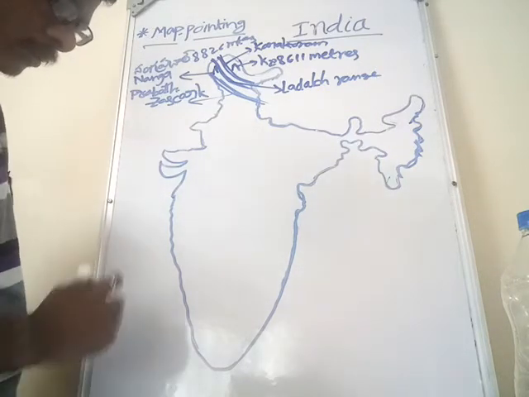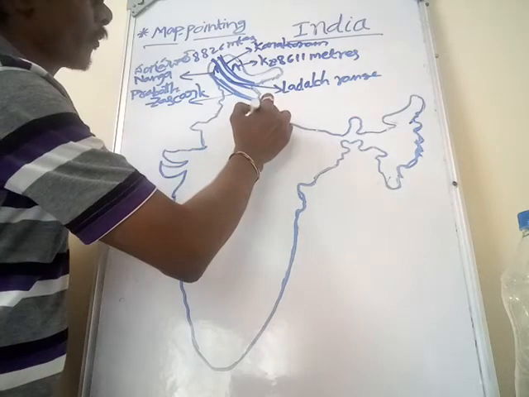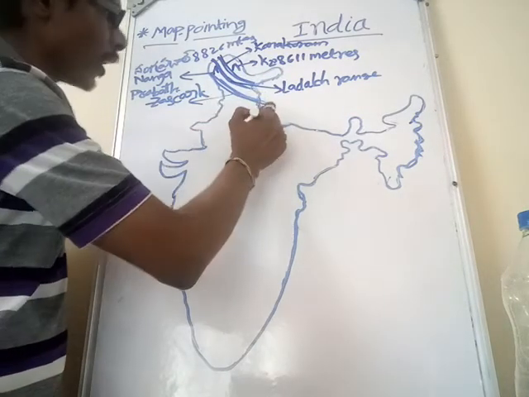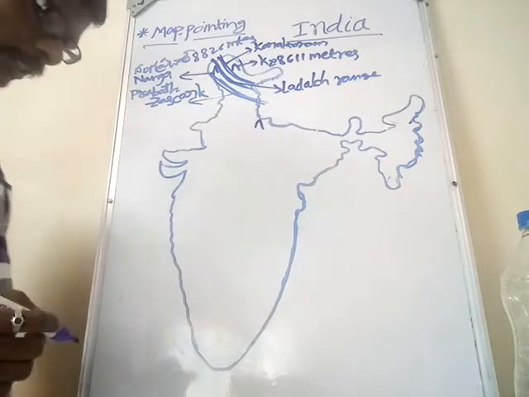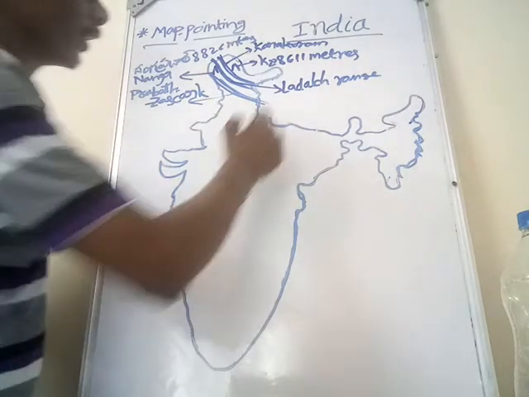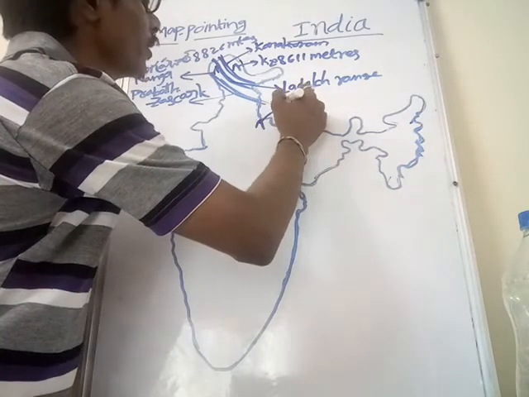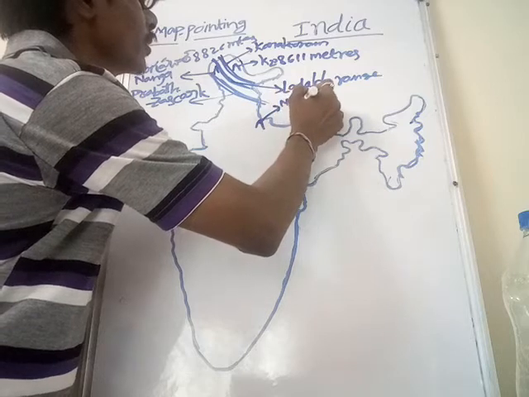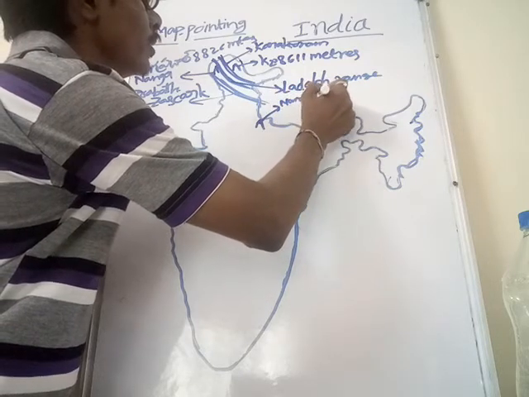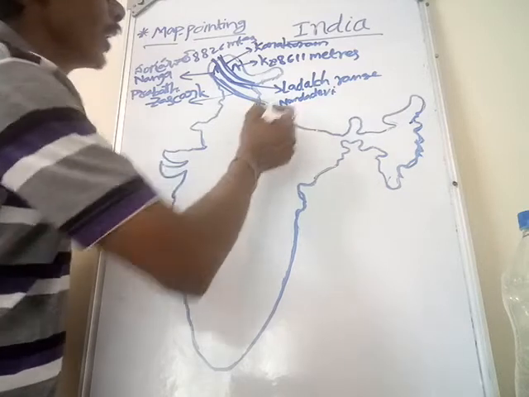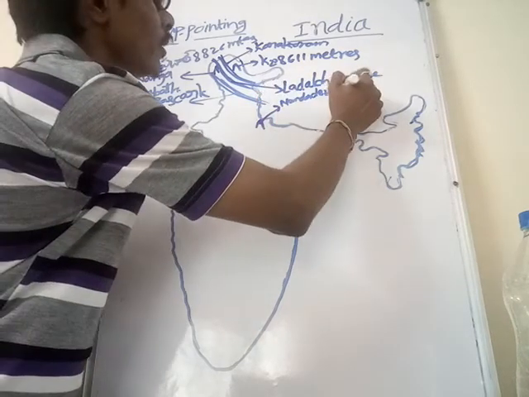Next, when we come down here, another important peak in Himalayan range is Nanda Devi. What is the height of the Nanda Devi?